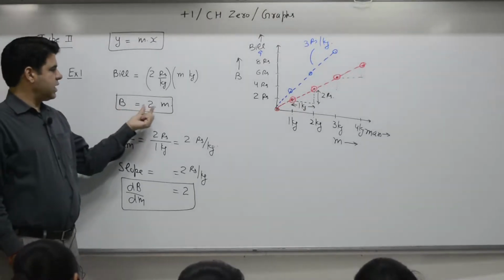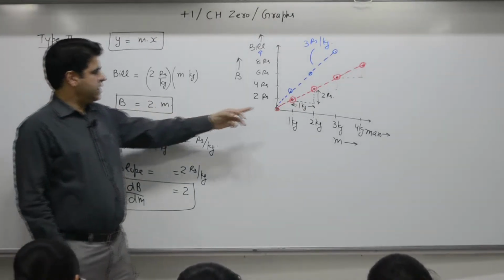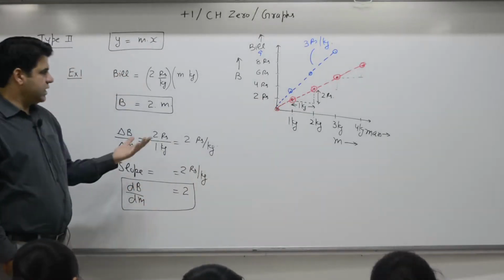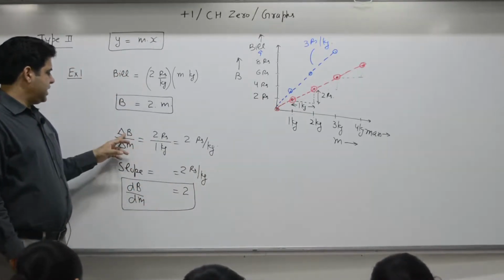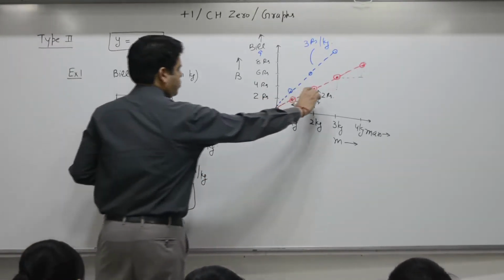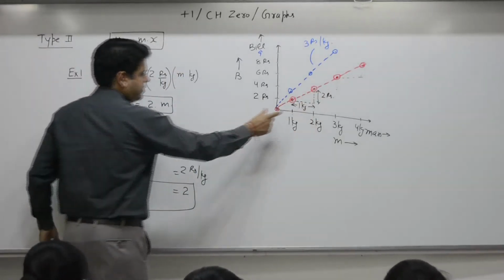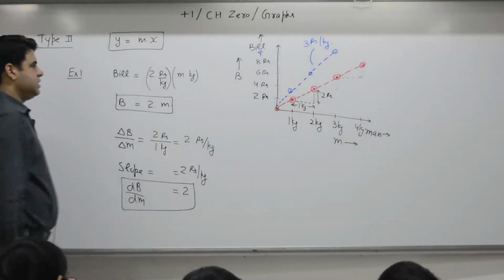Bill is equal to 2 times mass. If it is 1 kg, bill is 2 rupees. If it is 2 kg, bill is 4 rupees. Change in bill is 2 rupees. Change in mass is 1 kg, so it is 2 rupees per kg.